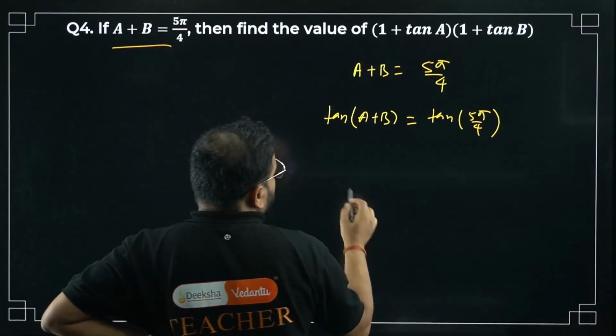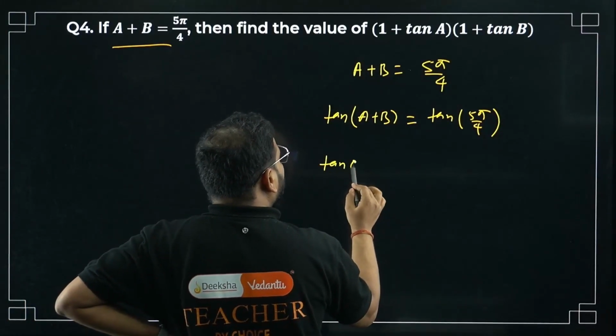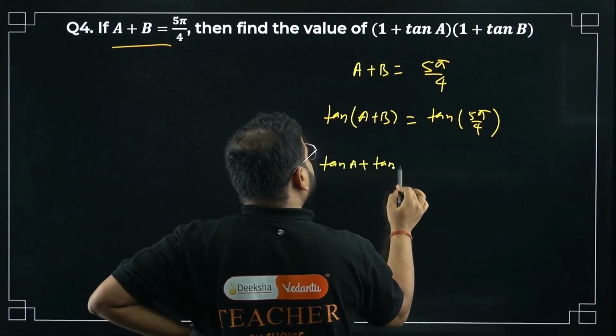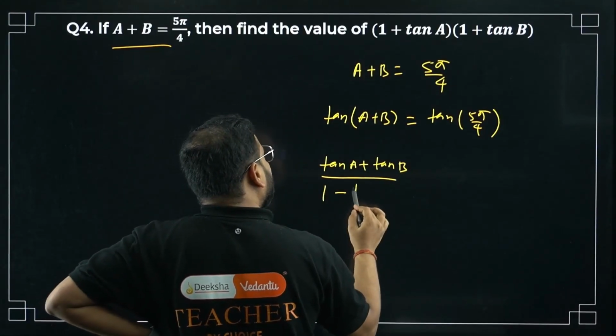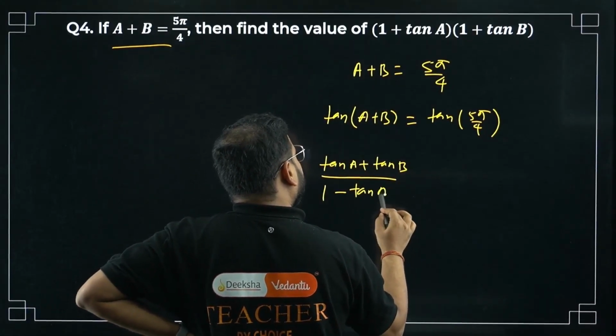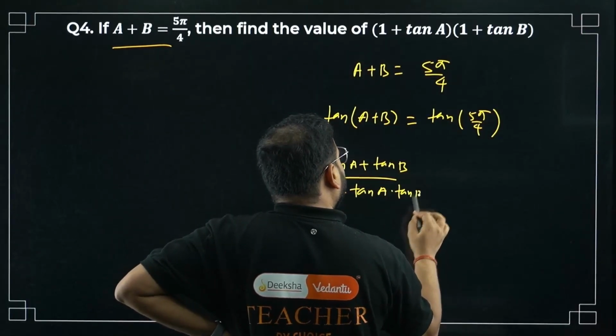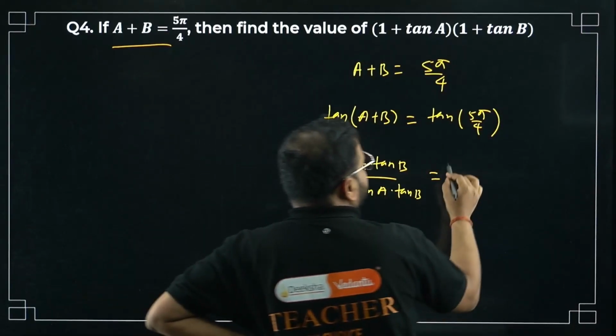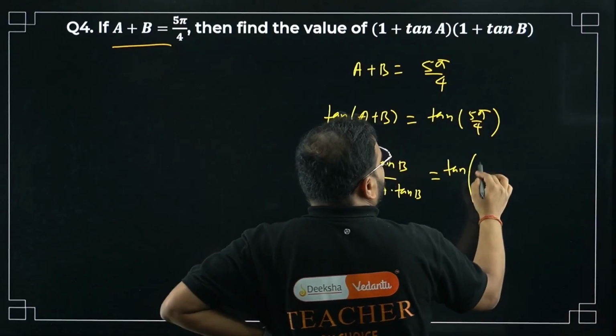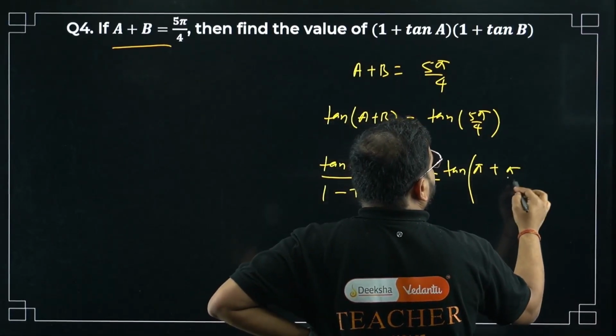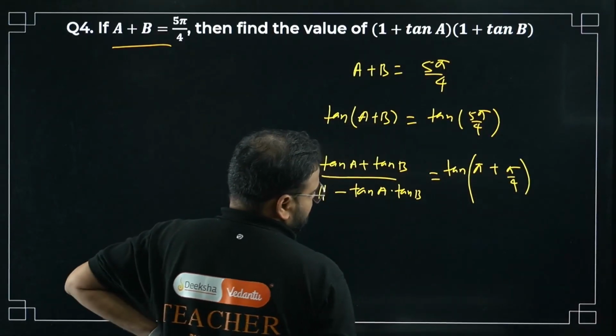This will become tan A plus tan B upon 1 minus tan A tan B, we learned this formula. What about this? It will become tan of pi plus pi by 4. Check this out.